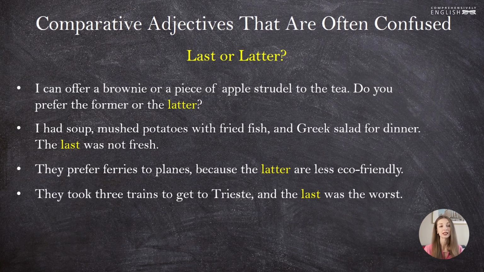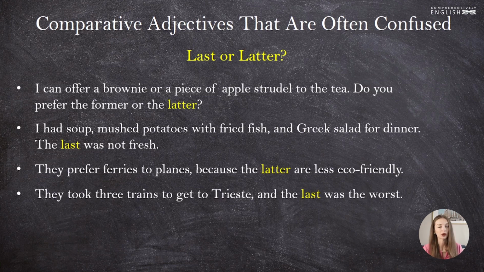So as you see, in some of these sentences we use the word latter, while in others we used last. Why? Because we prefer to use the word latter when there is the word former, not necessarily mentioned, but understood. So we understand that there are two things, the former and the latter.